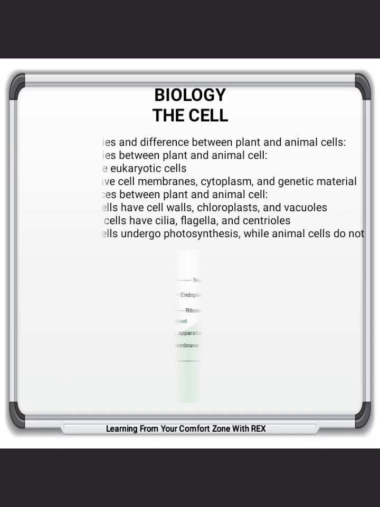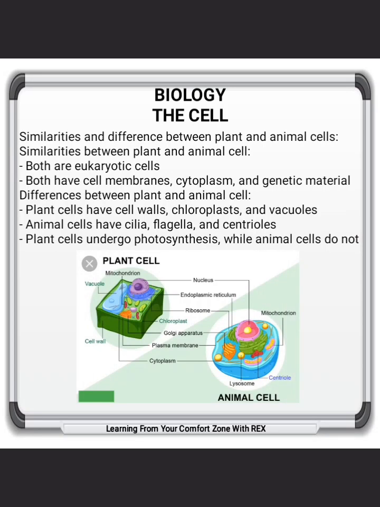Similarities and differences between plant and animal cells. Similarities between plant and animal cells: both are eukaryotic cells. Both have cell membranes, cytoplasm, and genetic material. Differences between plant and animal cells: plant cells have cell walls, chloroplasts, and vacuoles. Animal cells have cilia, flagella, and centrioles. Plant cells undergo photosynthesis, while animal cells do not.